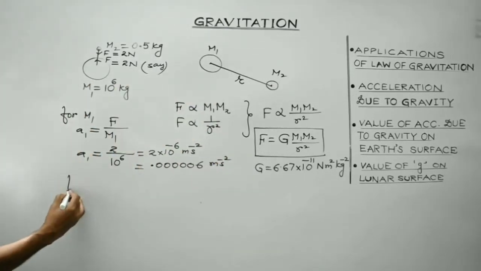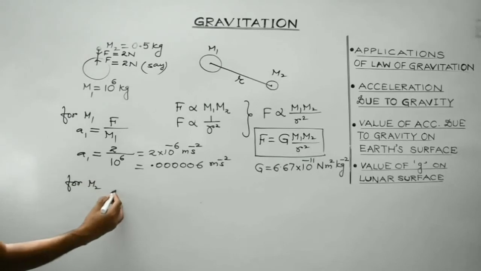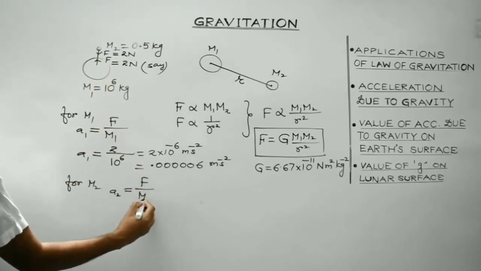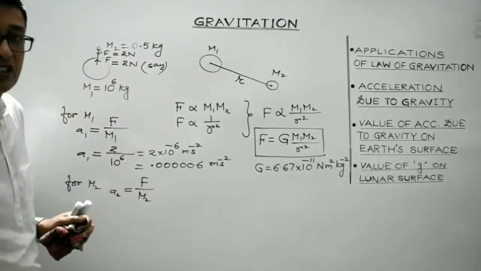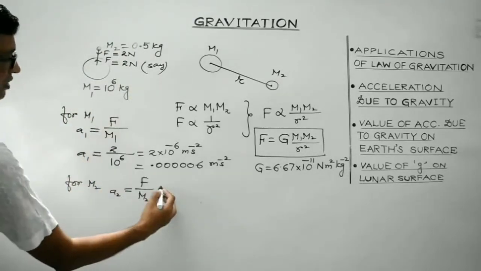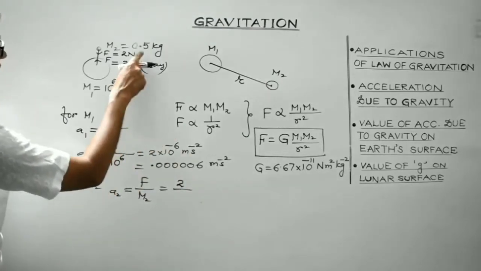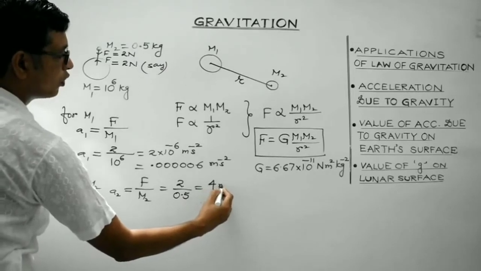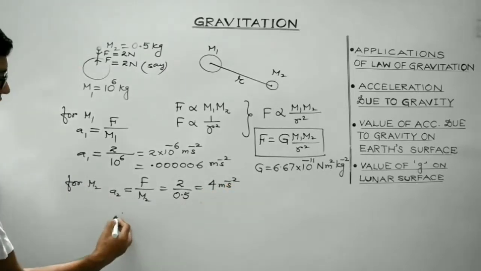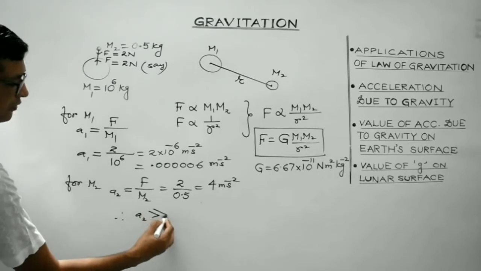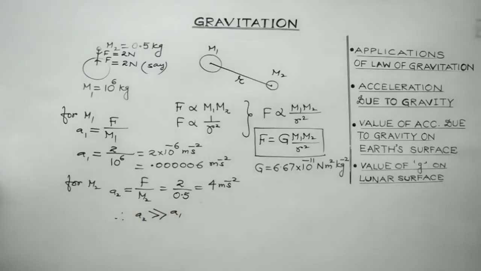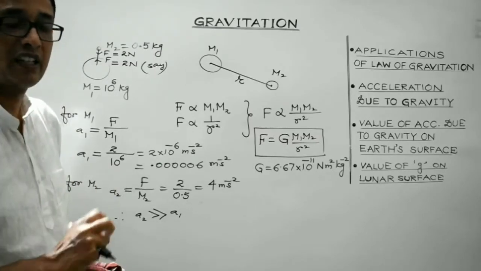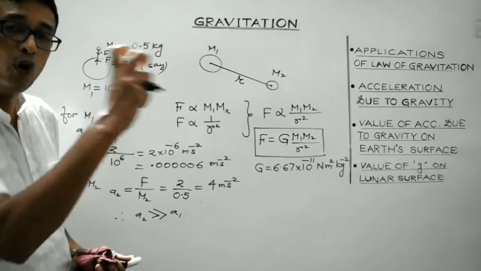What about mass m2? The acceleration produced in mass m2 would be F divided by m2. Both are exerting upon each other an equal and opposite force, so the force is constant. So it is 2 divided by what is the mass of the second one? That is 0.5. So it will be equal to 4 meter per second square. Therefore, A2 is very, very large as compared to A1. A1 is almost negligible.